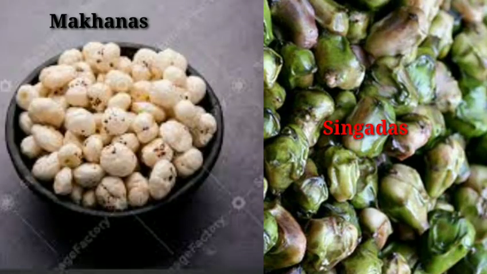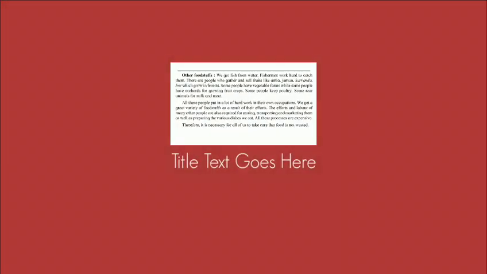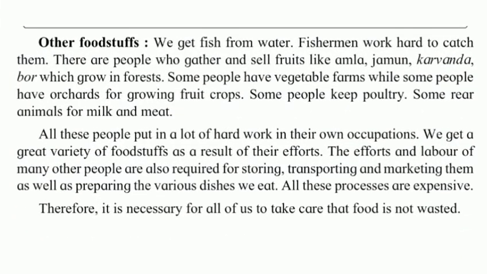Now see students, coming to page number 54, do you know? See, singaras and makhanas are some special foods that are not very common. They are obtained from freshwater plants. Much work has to be done to collect, clean, dry, store and transport them. Now students, we will study about the other foodstuffs. See, we get fish from water. Fishermen work hard to catch them.